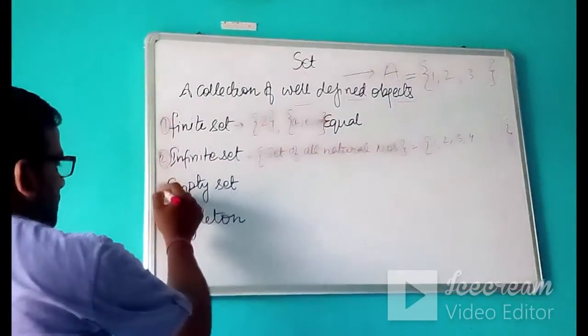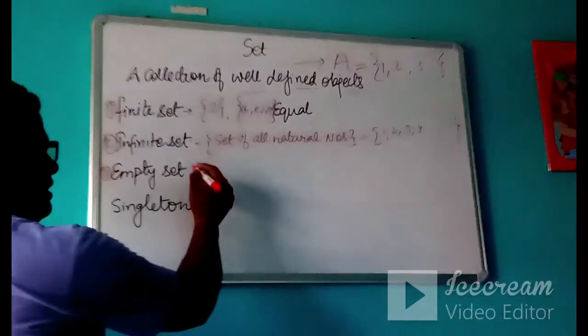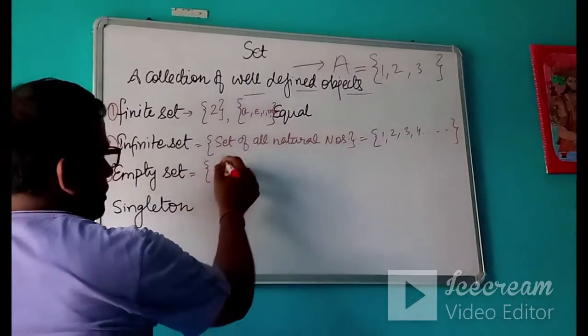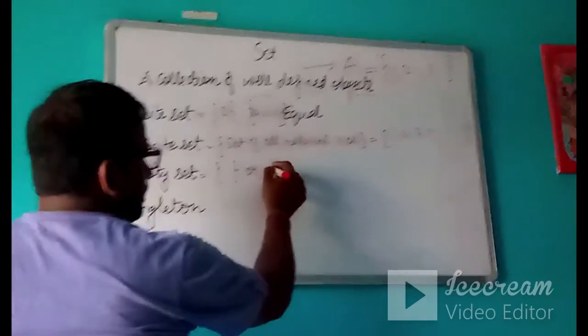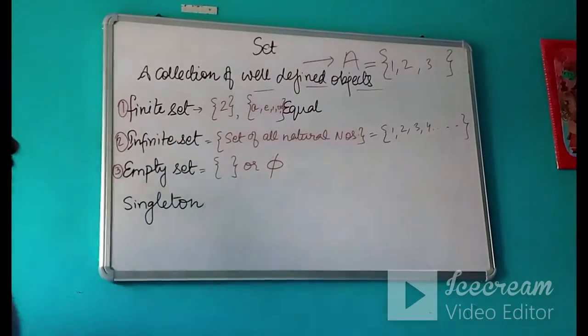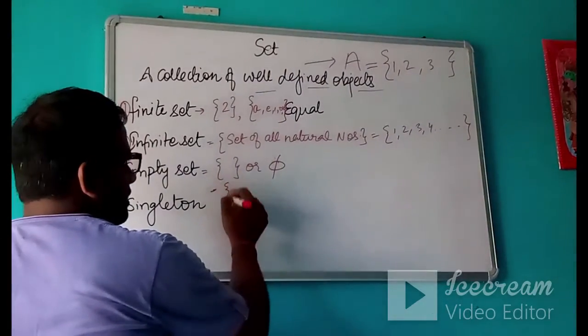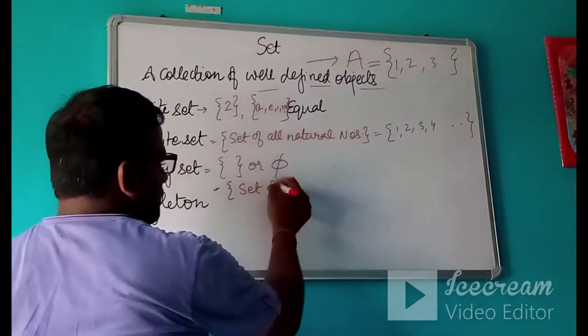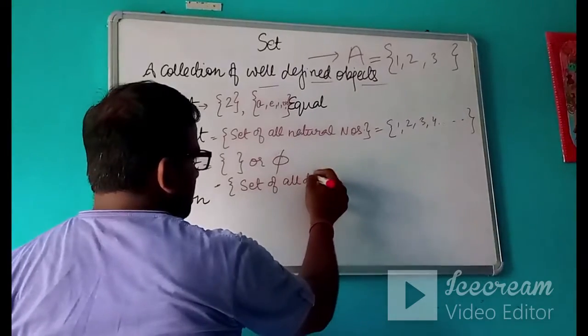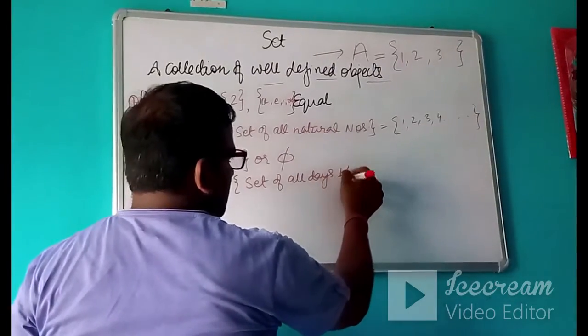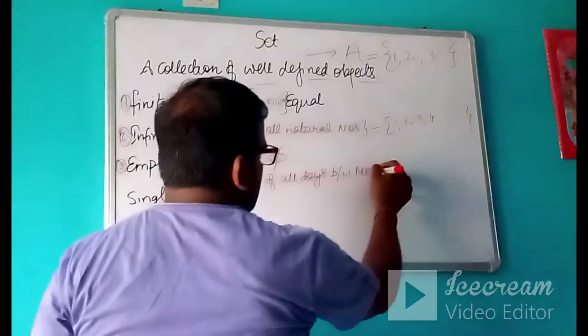Next is the set which is known as empty set. Empty set is denoted like this, or you can denote it like this. So what is an empty set? Suppose I ask you to tell me the elements of the set of all days between Monday and Tuesday.